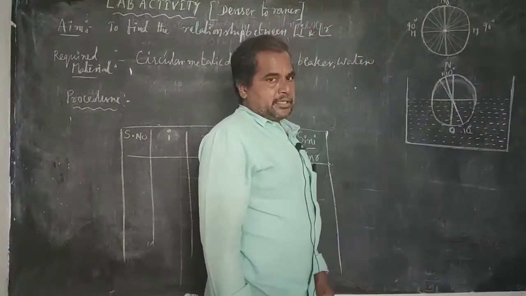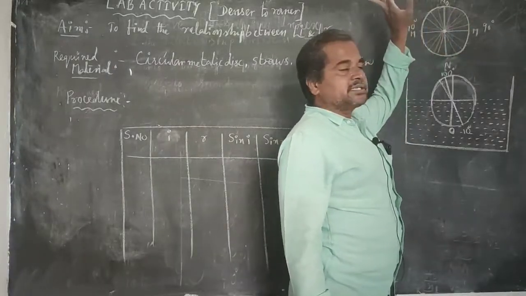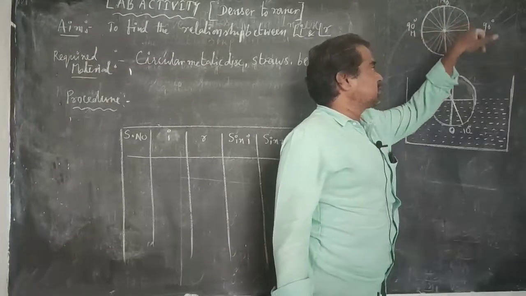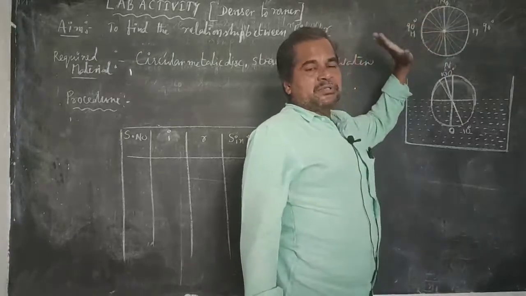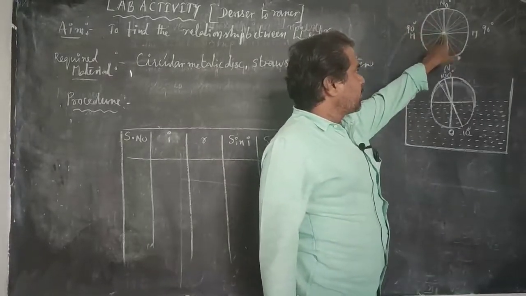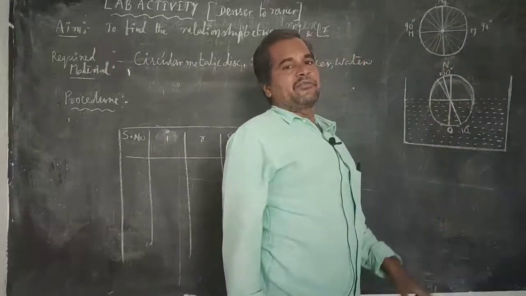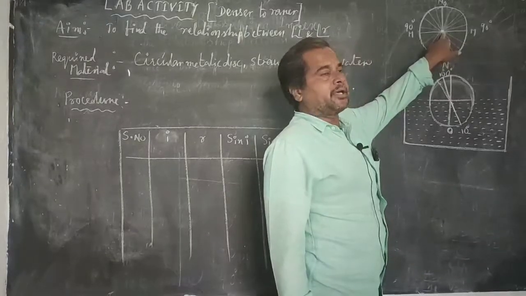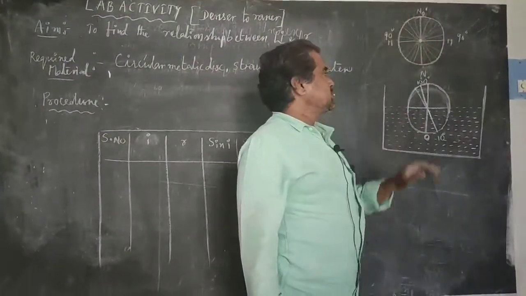So you have to make some arrangement. First we take one circular metallic disc and draw two lines vertically and horizontally. Those two lines must be perpendicular to each other, and the point of intersection of those two lines is called O, and we arrange two straws at its center in such a manner that they rotate very easily about its center.